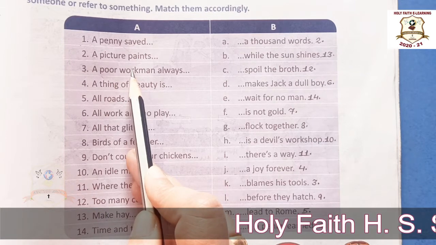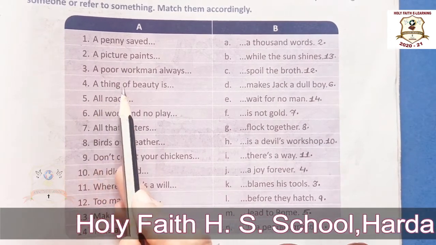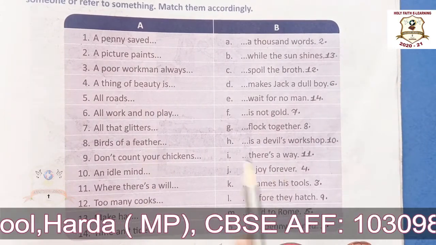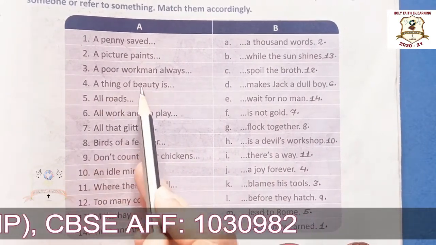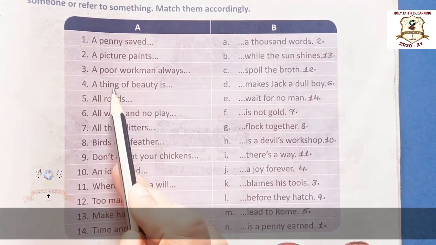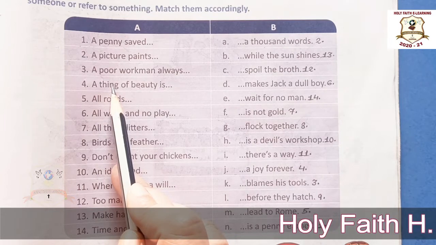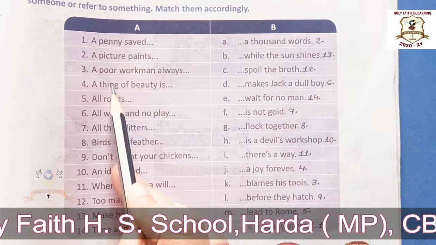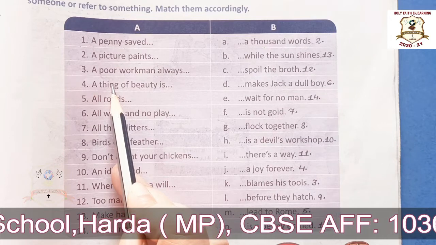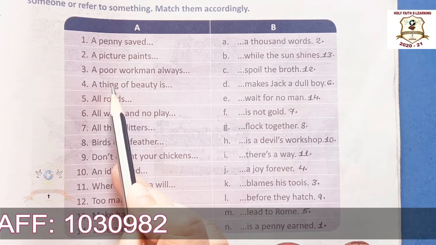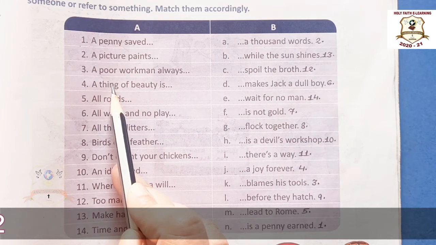Okay. Now fourth one. A thing of beauty is a joy forever. The meaning of this proverb is that a beautiful object, natural or artificial, makes a person happy for a long time, even if its beauty fades.